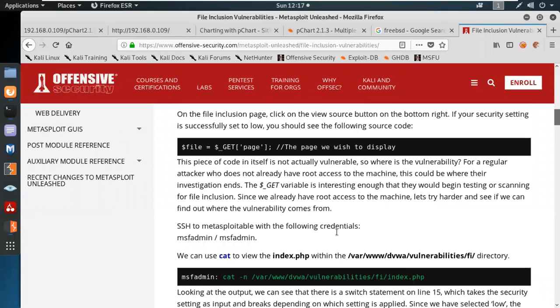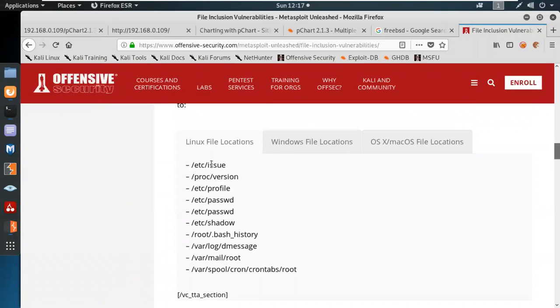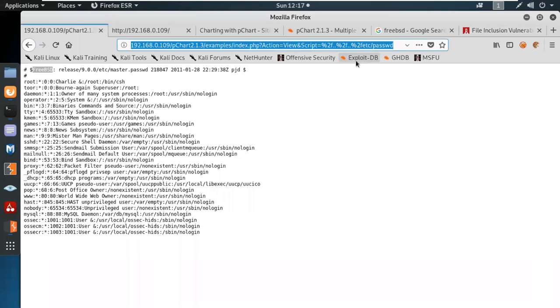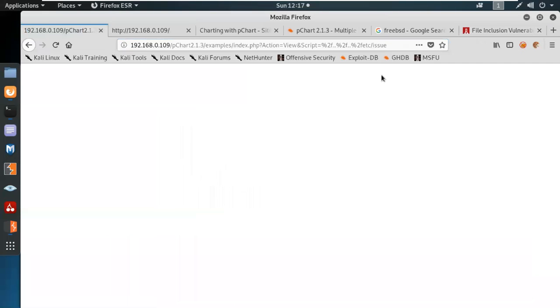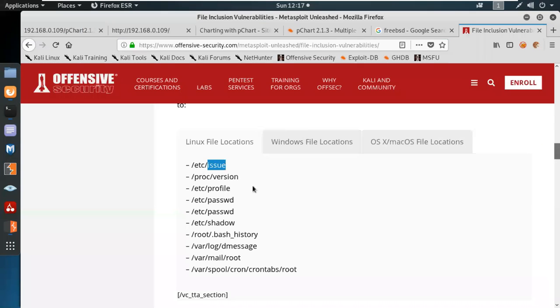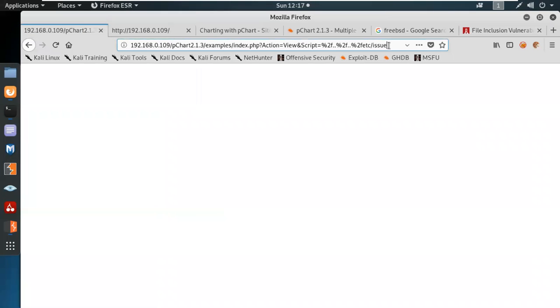So which kind of files do we look for? We look for etc issue, etc proc version. Sometimes if we try to get etc issue, it will provide you some information like your username and password, but not always possible. Nope. Let's try version over here.